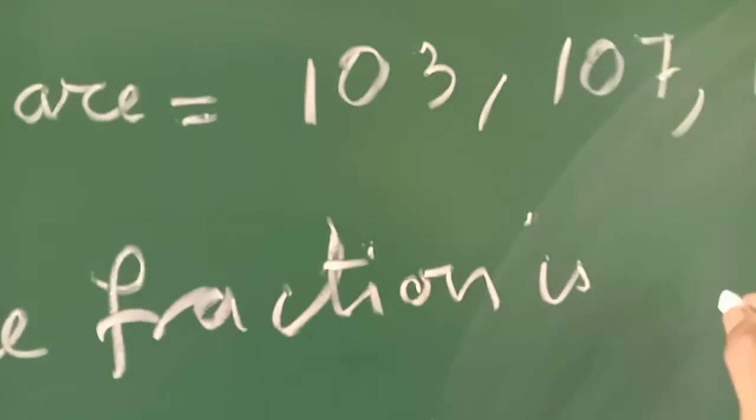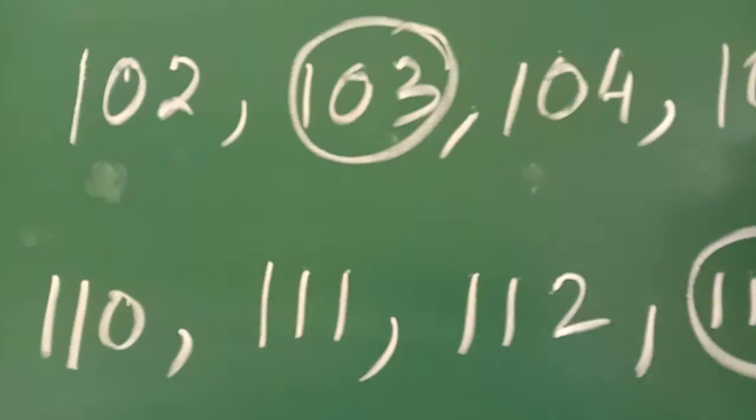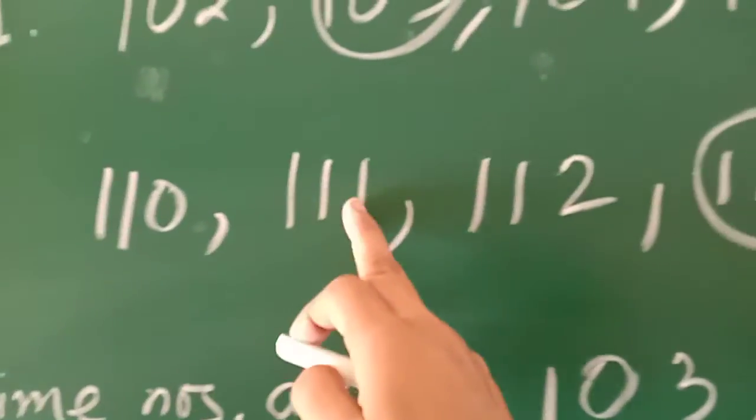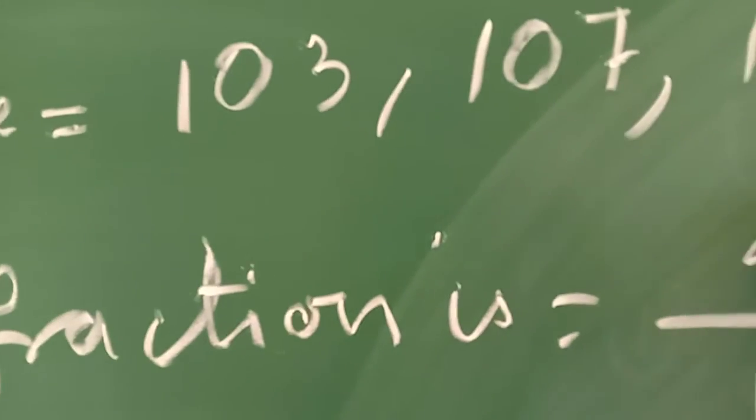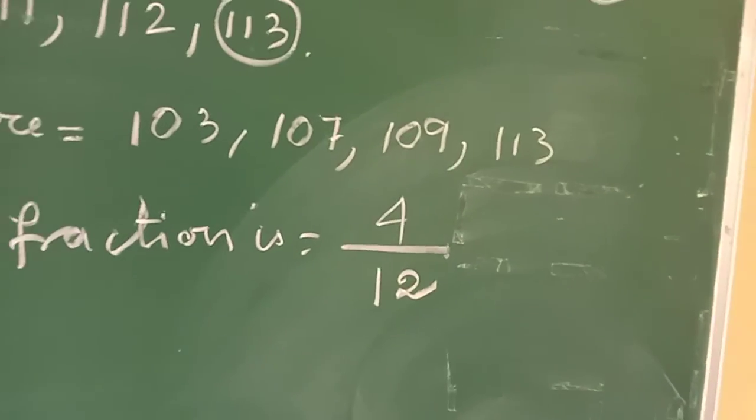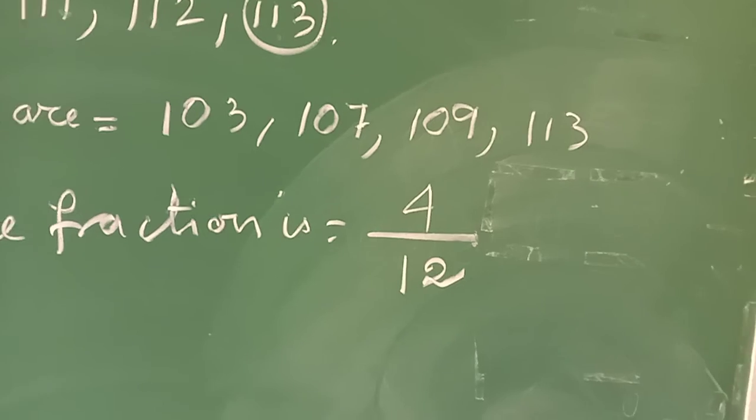is, out of 1, 2, 3, 4, 5, 6, 7, 8, 9, 10, 11, 12. Out of 12 numbers, 4 are prime. Out of 12, 4 are prime. You can cancel it also.